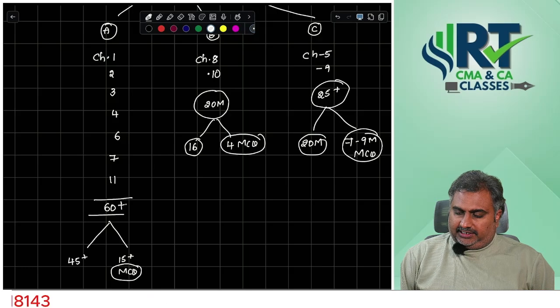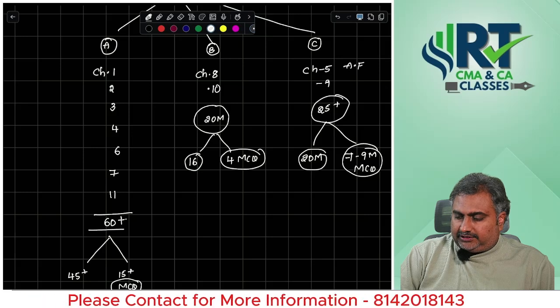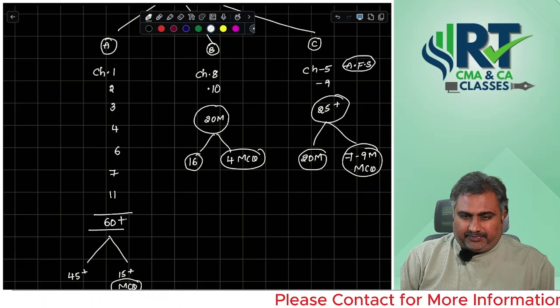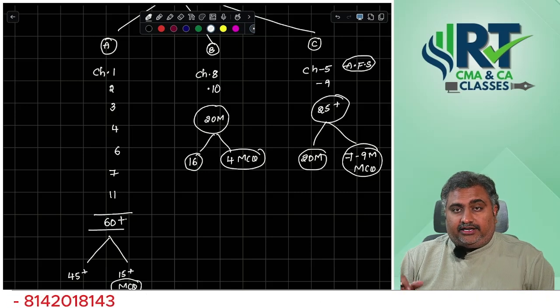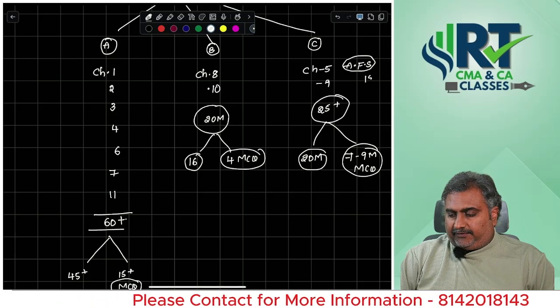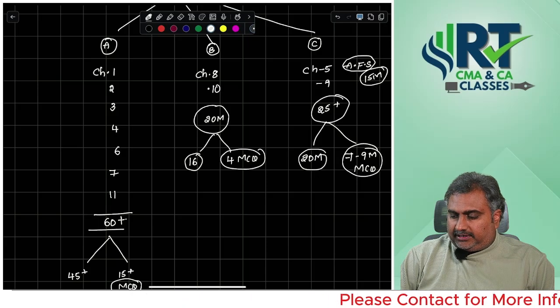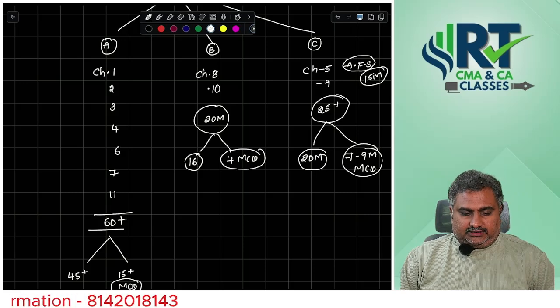Especially, chapter 5 is audit of financial statements. Even though I am considering it a C category, why, sir? Regarding the reading point of view I am considering it a C category item, but you can expect around 15 marks from this chapter alone, that is chapter number 5, audit of financial statements.